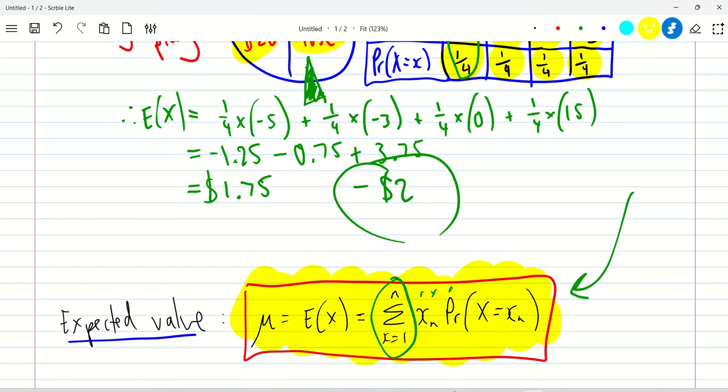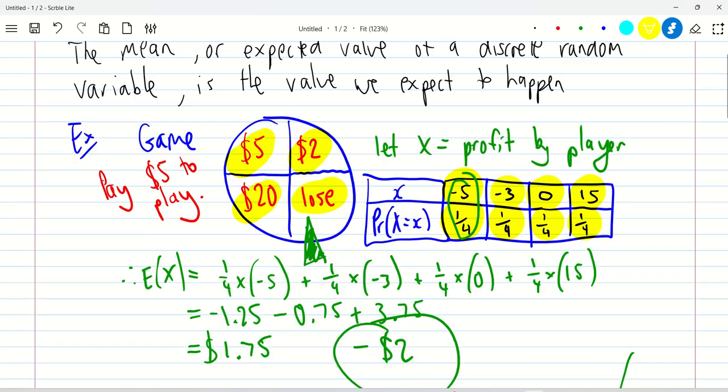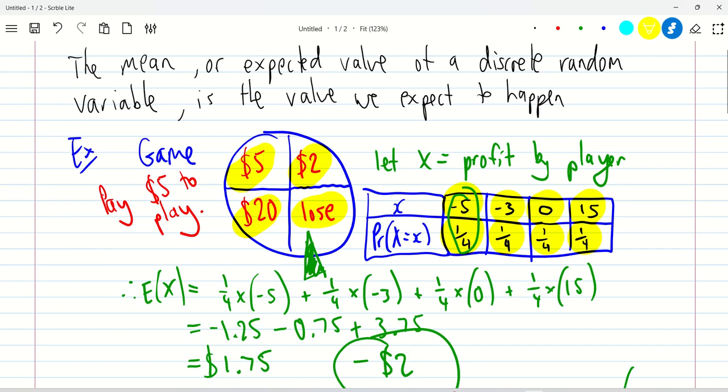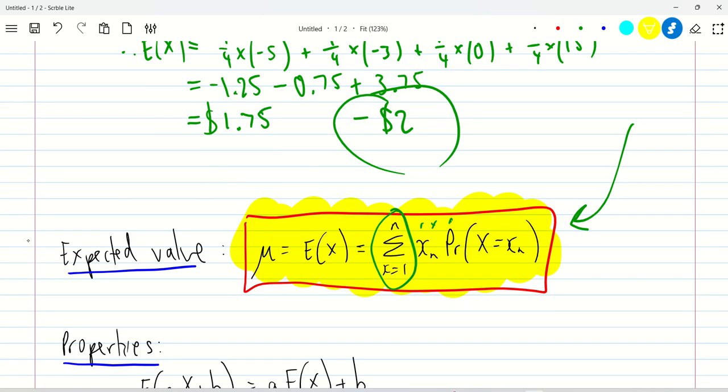Sometimes we can write it as expected value of X, but we can also write it as mu. That symbol there, that mu, is a symbol for the mean, the average, and so we can write that in any place.